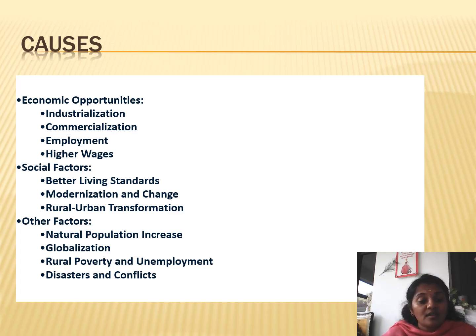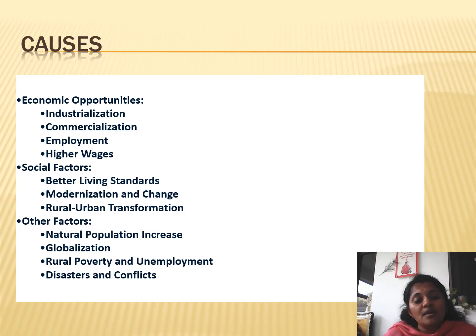They are shifting. Social factors include better living standards, modernization and change, rural to urban transformation. So we can see the better living standard in urban areas. And also because of the modernization, people are shifting from rural to urban areas. Other factors are also there, like natural population increase, globalization, rural poverty and unemployment, disasters and conflicts.